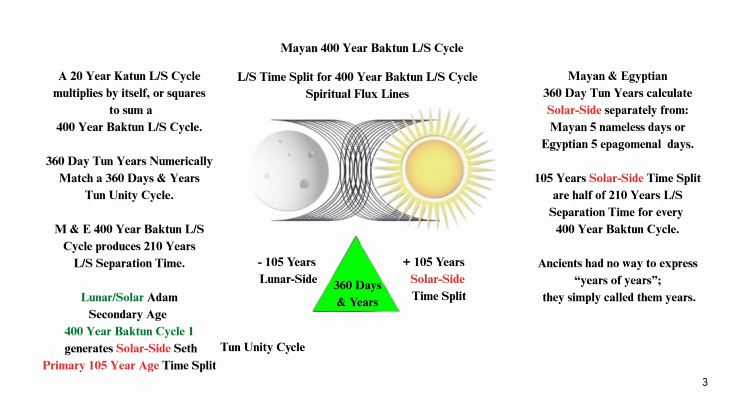Ton unity cycle. 360 days and years. Mayan and Egyptian 360-day ton years calculate solar side separately from Mayan 5 nameless days or Egyptian 5 epagomenal days. 105 years solar side time split are half of 210 years L/S separation time for every 400-year Bacton cycle. Ancients had no way to express years of years, they simply called them years.